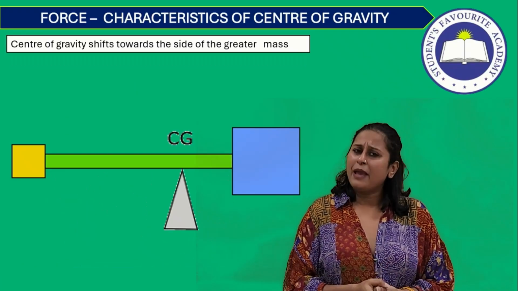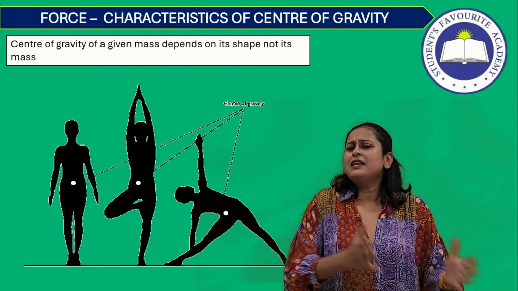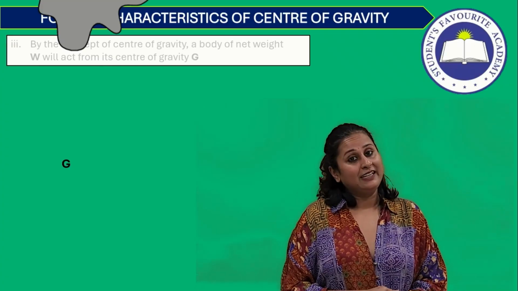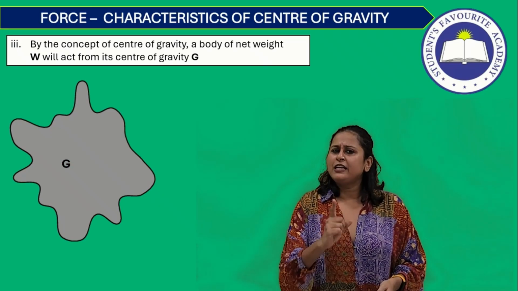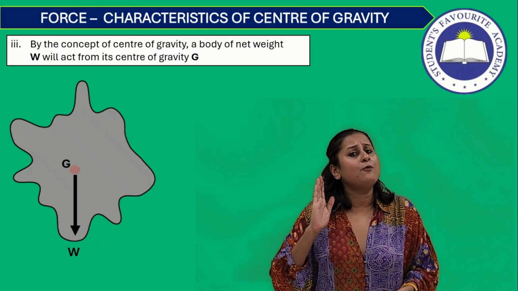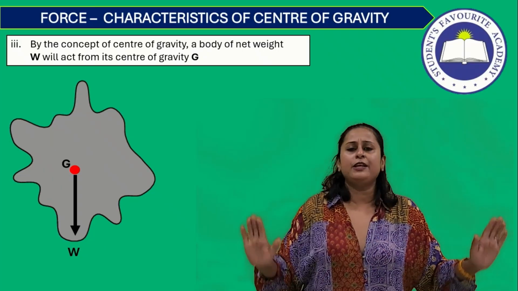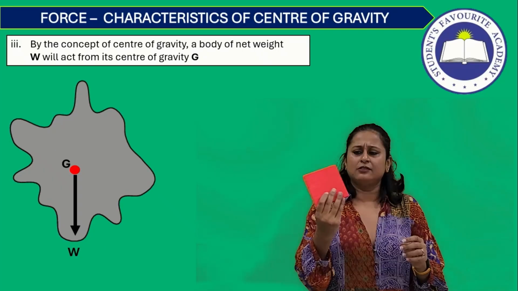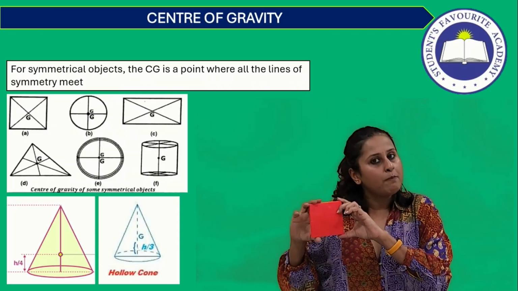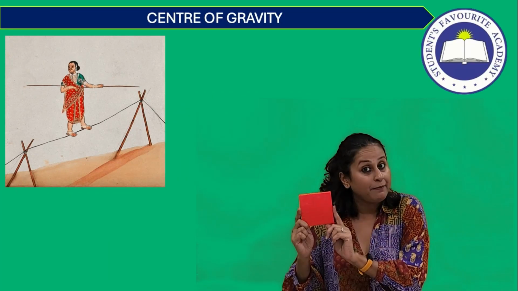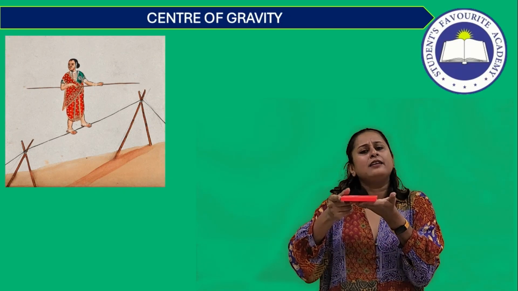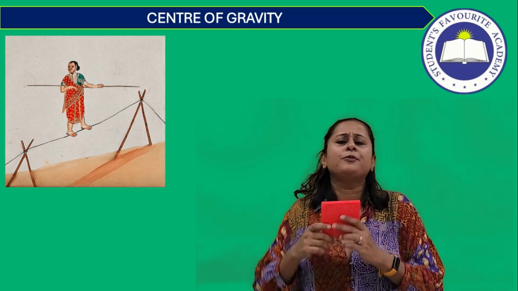Now let us look at some examples of a uniform as well as a non-uniform body, and let us try to find their center of gravity. Remember, center of gravity is a unique point to each body, and there is one and only one center of gravity for every body. So I have a square shaped object in my hand. This is a uniform body because it has uniform shape. Remember, center of gravity depends on the shape of the body, and it has a fairly uniformly distributed mass.